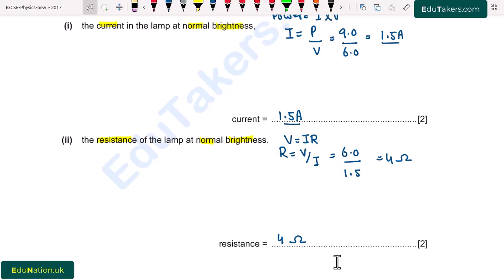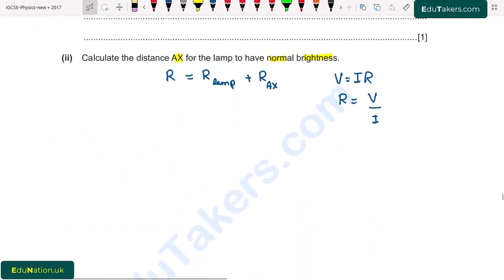This current is basically flowing through the lamp, but in the series circuit the current remains same. So the current through the circuit will be 1.5 ampere. I write here 12 divided by 1.5, it is equal to 8 ohm. So this is the resistance of the whole circuit. So I write here it is 8 ohms.